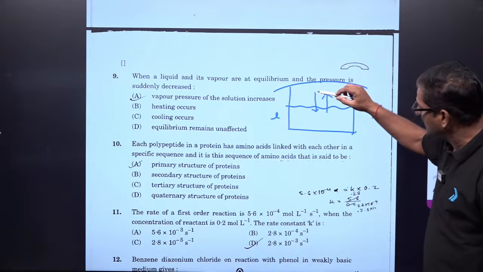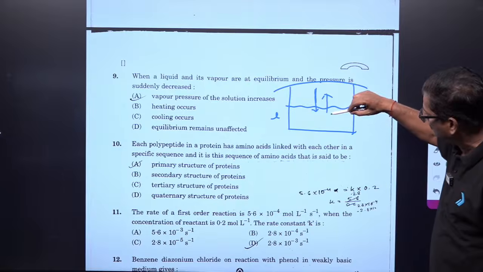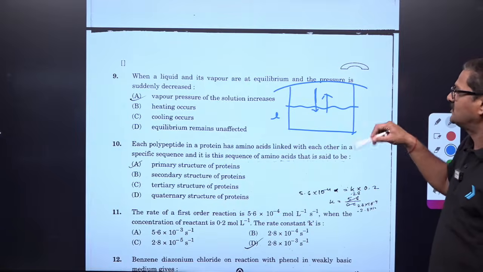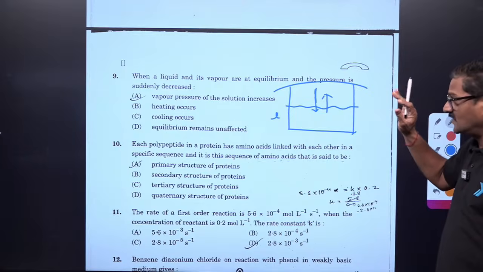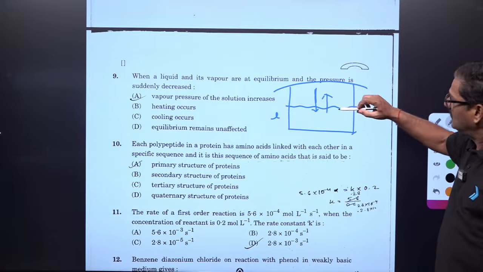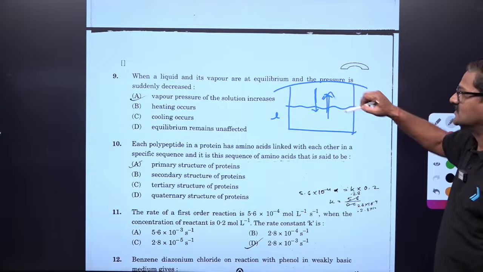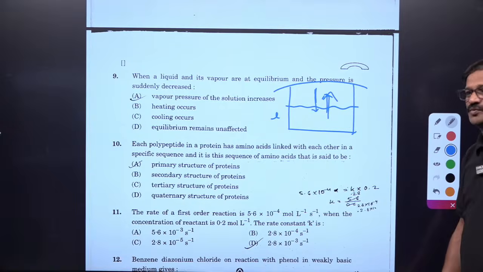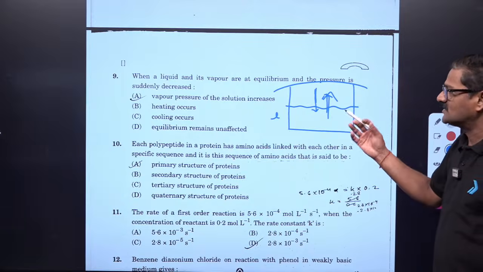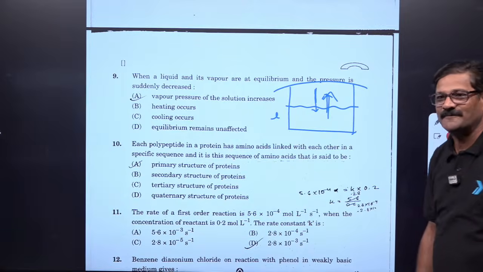If you decrease the external pressure, the equilibrium is affected and evaporation happens. So the vapor pressure of the solution increases, and cooling occurs.